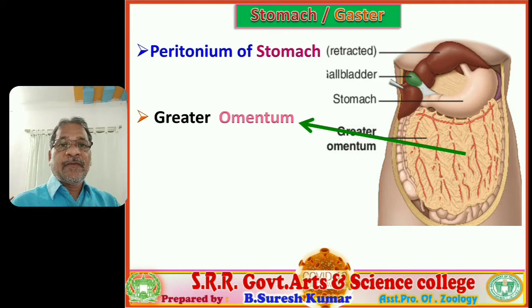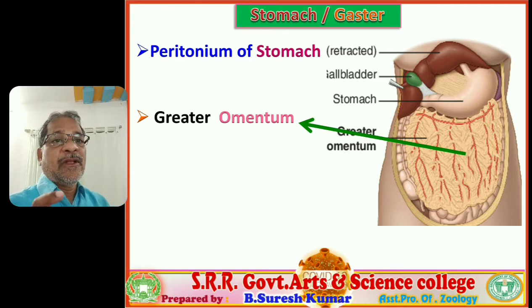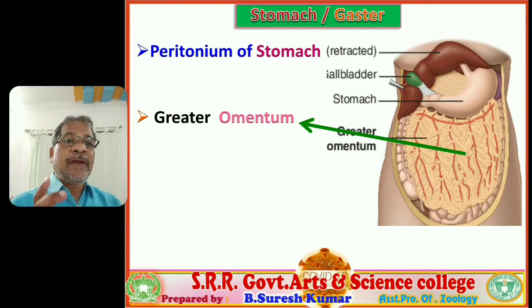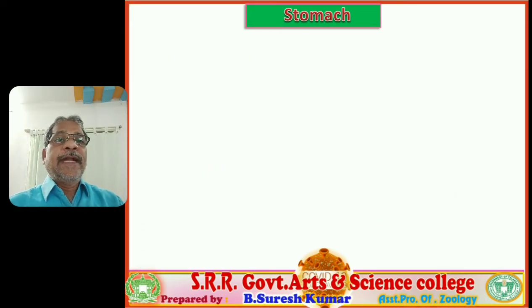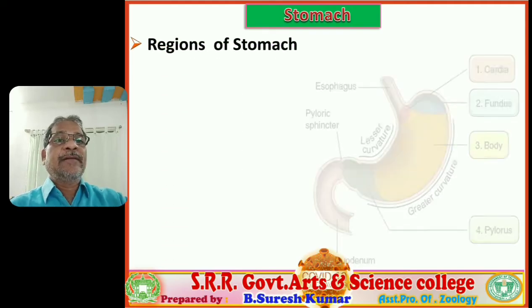Lipids, excess fats also. The greater omentum stores excess fats also. So it fixes the stomach as well as stores the adipose tissue, fat. Right. Next, the regions of the stomach.